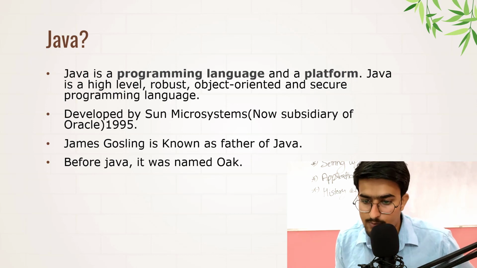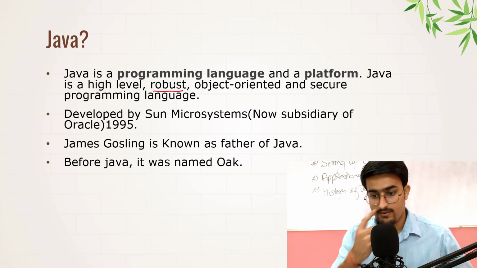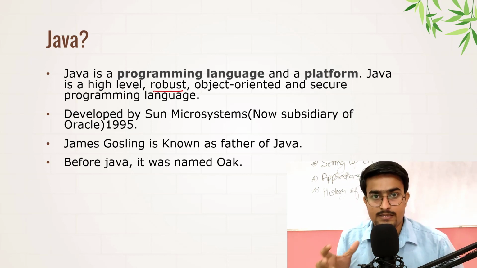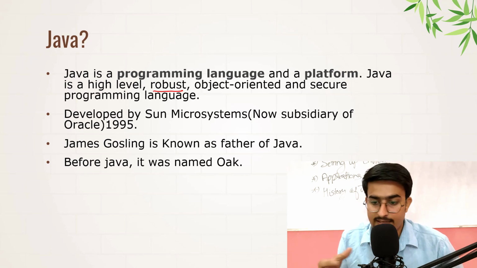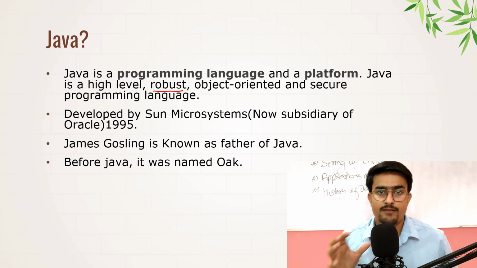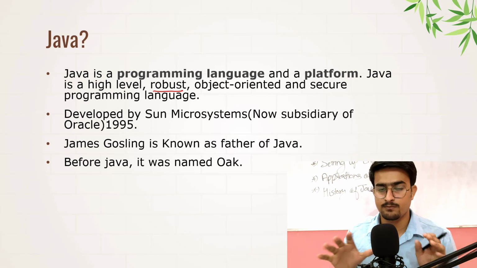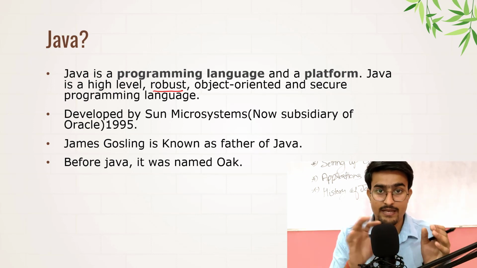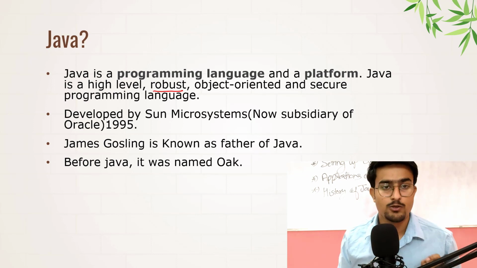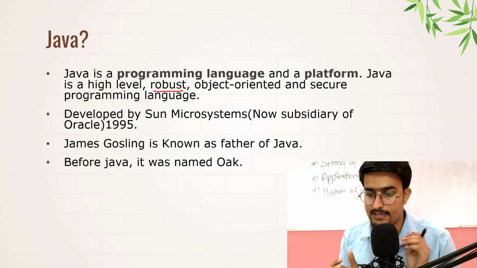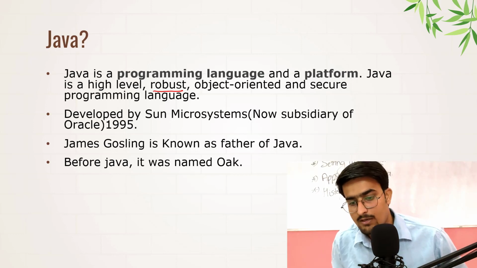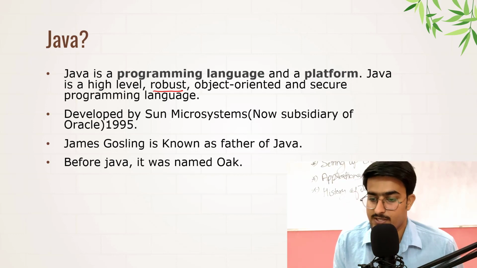What is robust? You will be thinking, what is robust? Basically robust is nothing but it is able to solve errors. It is able to see and define errors in runtime itself. So when we are coding along with some theory part and when we are making some projects, we are able to see those errors in the runtime itself. It was developed by Sun Microsystem, and is now a subsidiary of Oracle.